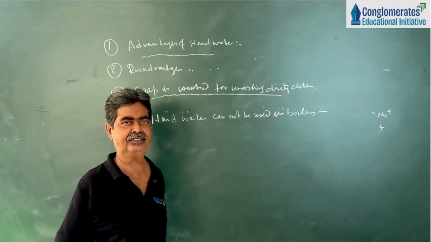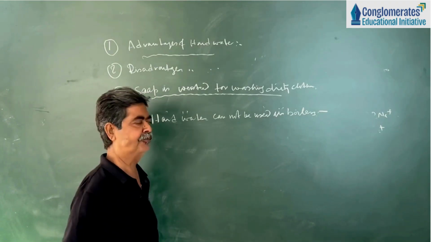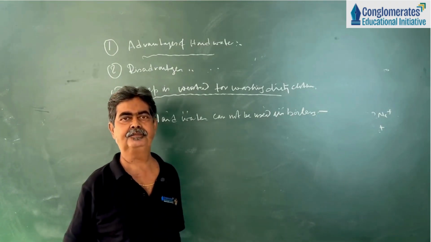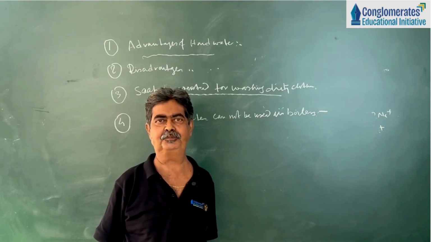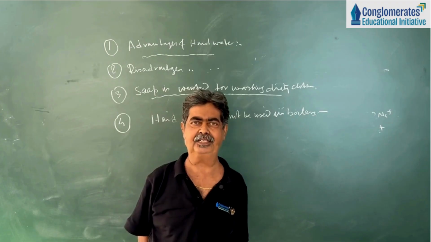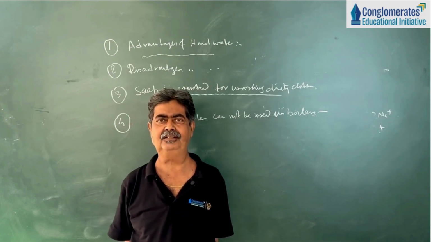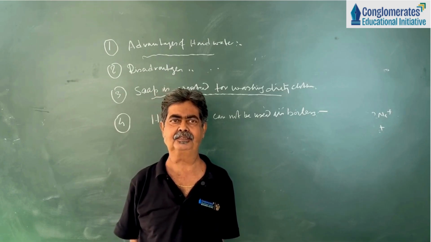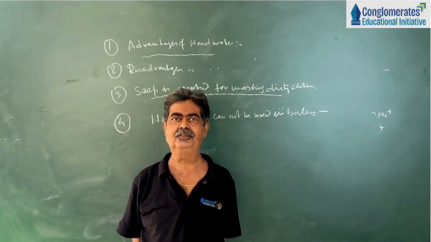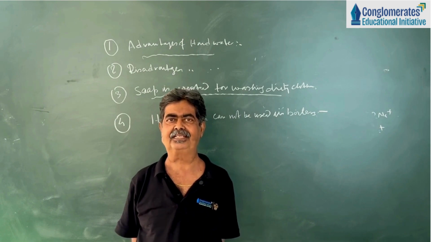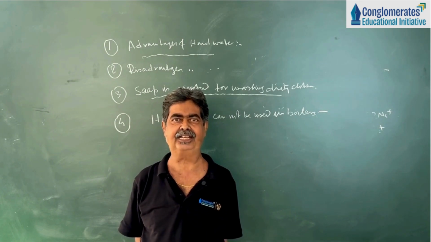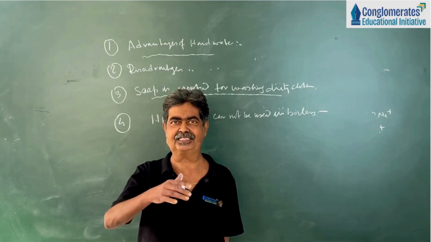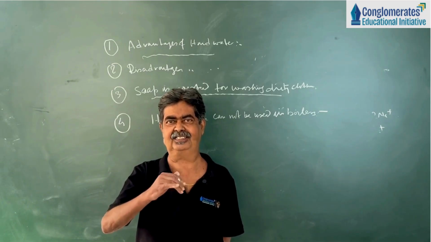Okay, next question, number 5: how is fur deposited inside the kettle? You have seen, I hope, that in a kettle where people are preparing tea, the water is constantly boiling, and if you observe, you will find that some deposition occurs inside the kettle.